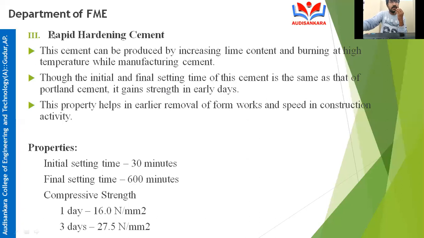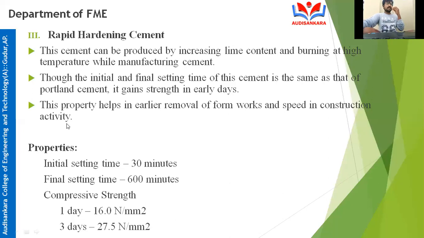For normal cement, after hardening, strength will come at more or less 28 days. But in rapid hardening cement, strength will come very early. I will show one point so you can spot the difference between normal cement and rapid hardening cement. This property helps in earlier removal of formwork and speed in construction activity.